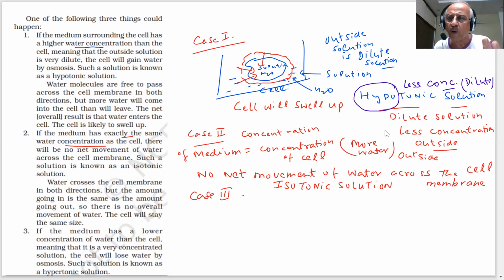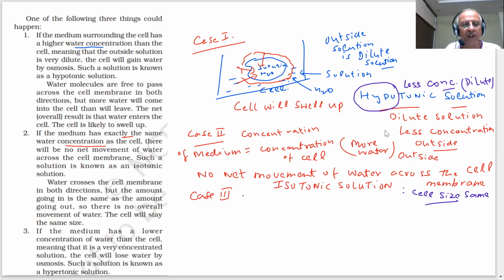So there is no net movement we are saying. Movement is there, but no net movement. Be careful when I use these words. Movement of water is there, but no net movement, because an equal number of water molecules enter and an equal number come out. So what will happen to the size of the cell? It will remain the same. No change in cell size in this case 2.